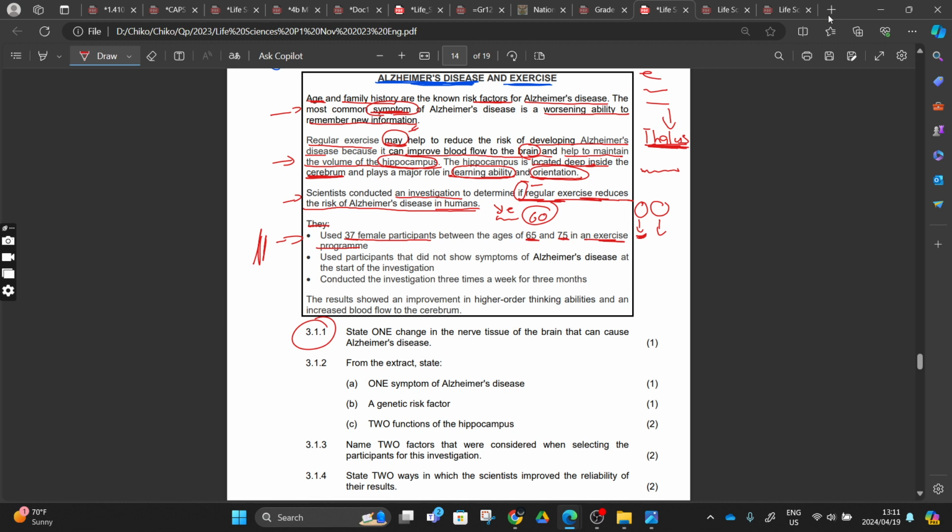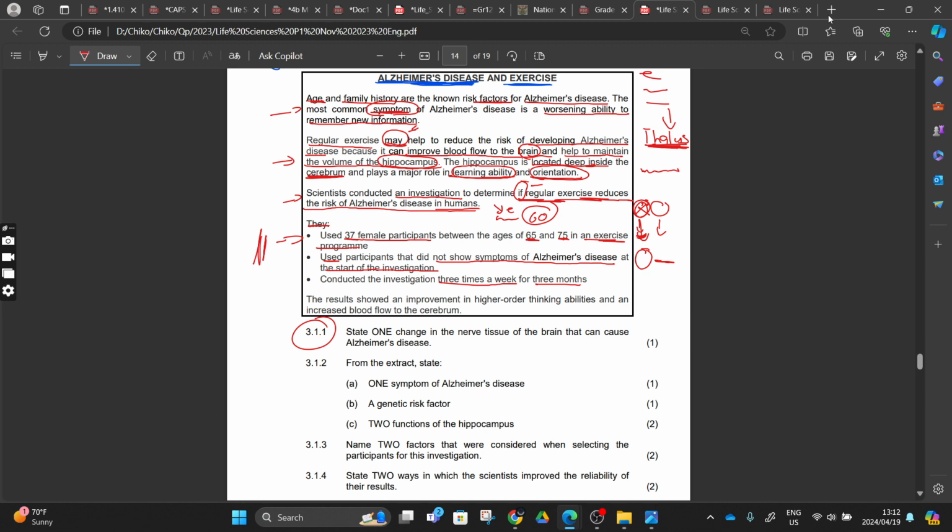So these were the scientists trying to find if regular exercise reduces the risk, right? And then they used another point. They used participants that did not show Alzheimer's disease at the start of the investigation. So we start with those that are not showing Alzheimer's disease, and then after this we are going to see if that person is going to have Alzheimer's disease. So we can come up with a hypothesis here. If you don't have Alzheimer's, you exercise, and then after 3 months, you don't have Alzheimer's. We can now think maybe the exercise can reduce it, right?